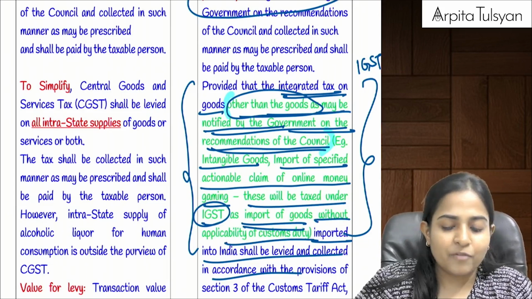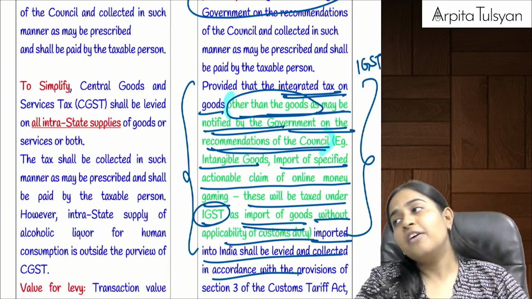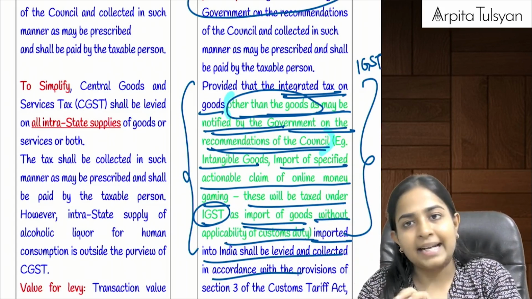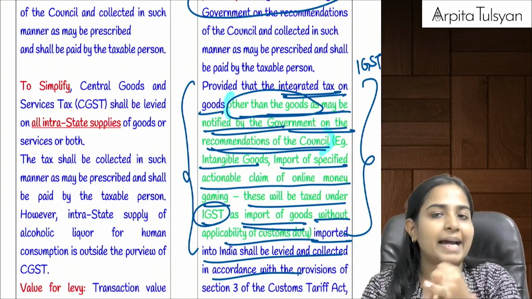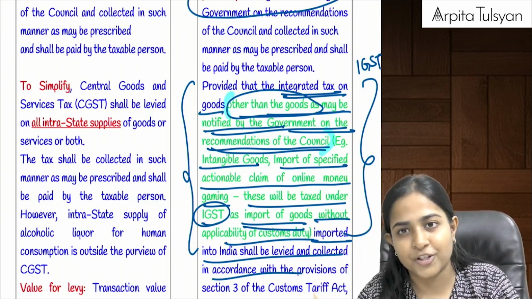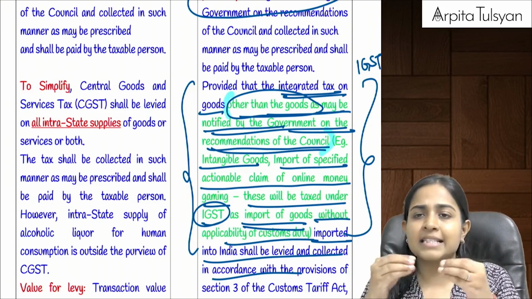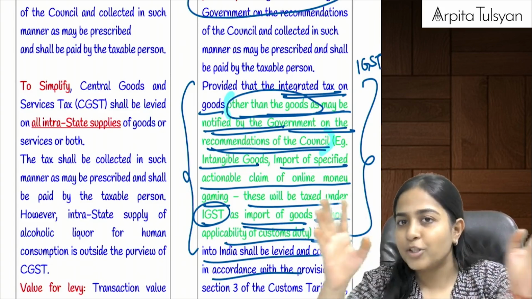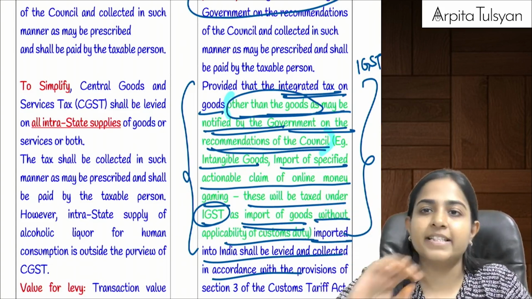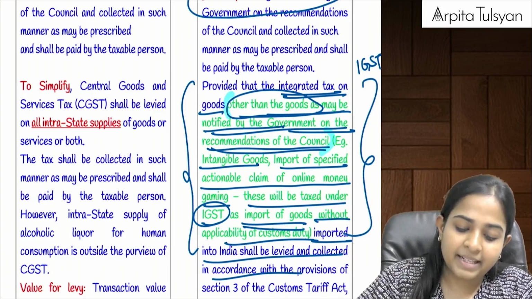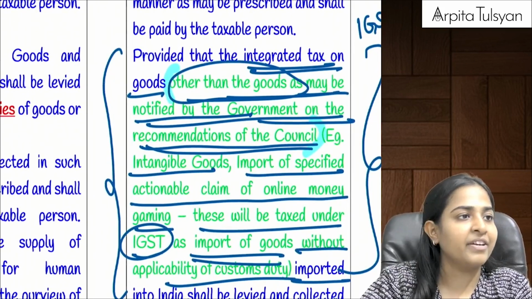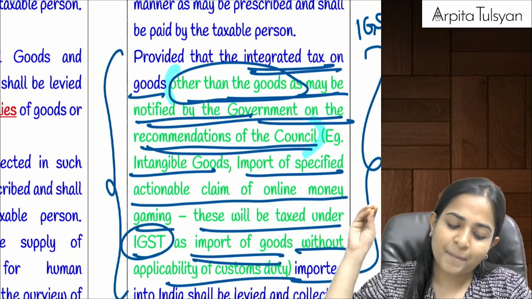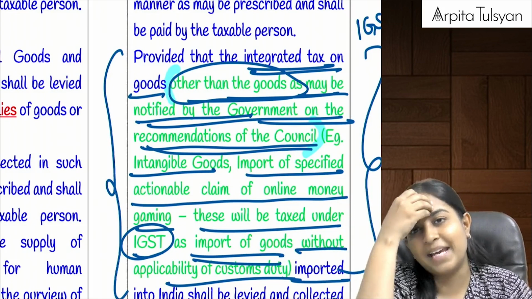Now see what they are trying to say. Let me simplify it for you. Whenever you are importing any goods into India, normally customs duty is also applicable plus IGST is also applicable. This was the default provision. Now they are telling that there will be some goods on which customs duty will not be applicable, but IGST will be applicable. Two examples they have given here: one is intangible goods and the second one is import of specified actionable claim of online money gaming. Now listen.